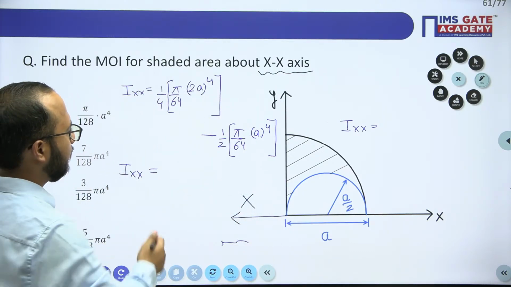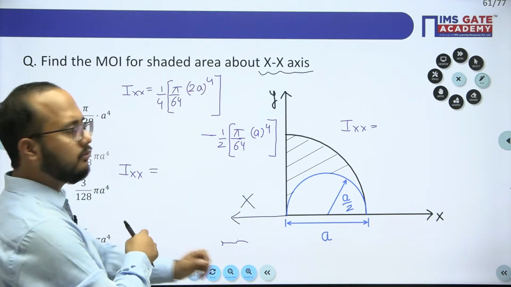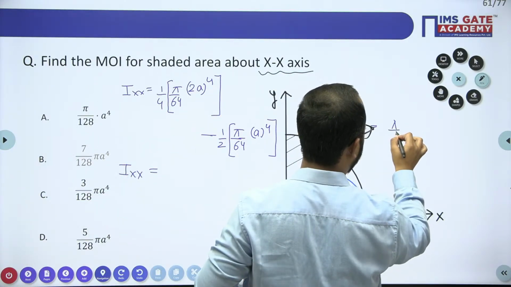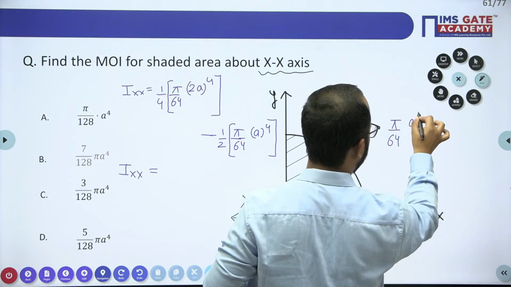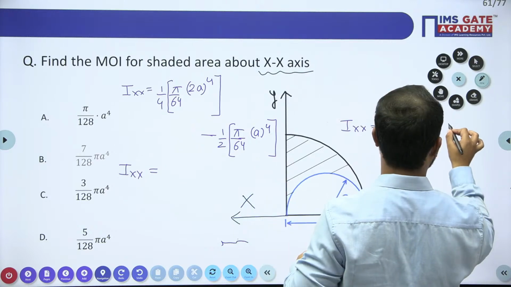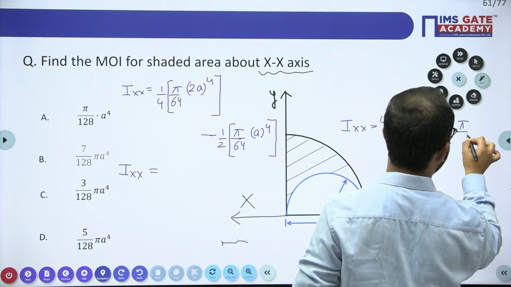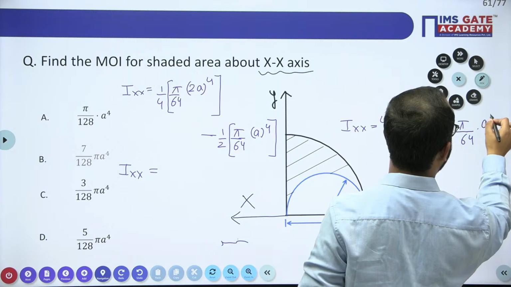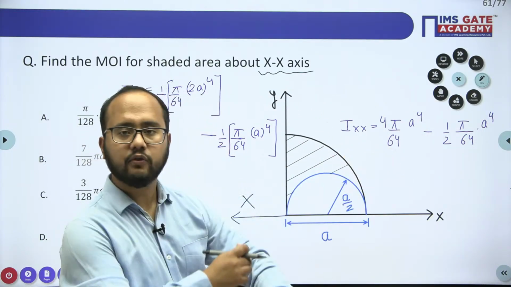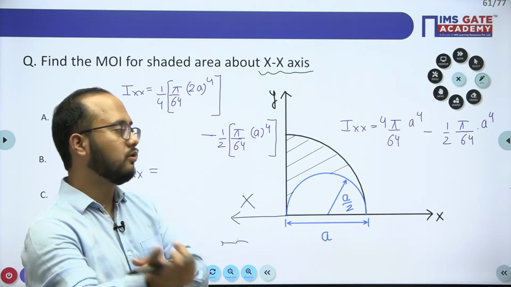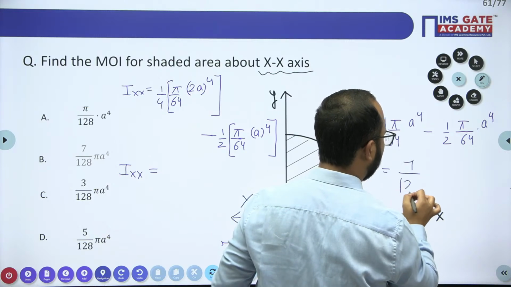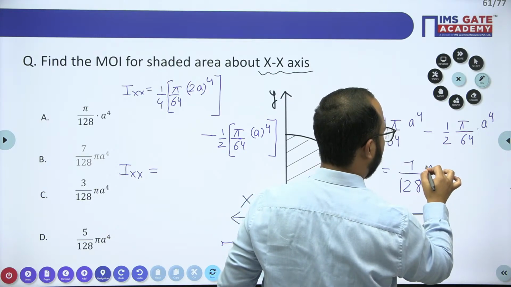So if you solve this one, 2 to the power 4 will become 16, so it will be 4 here. So pi by 64, a to the power 4 here, and a 4 will come here. In this case, it will be 1 by 2 pi by 64 into a to the power 4. If I take the LCM, in the denominator 2 into 64 it will become 128, and 2 to 8. Finally, you will get 7 by 128 pi a to the power 4.